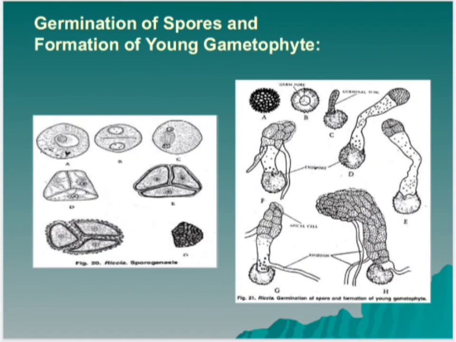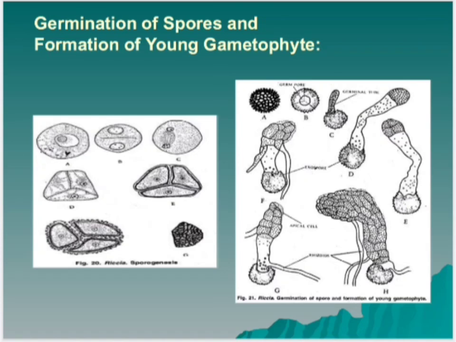Now, germination of spores and formation of young gametophyte. Spores are very small, 0.05 to 0.12 millimeter in diameter. They are haploid, uninucleate and pyramidal in shape.